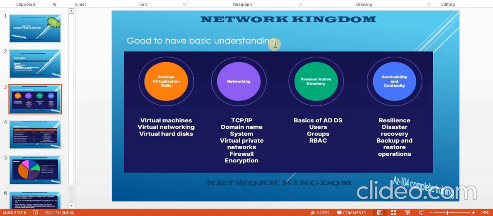Okay, subnetting, IP addressing, what is RFC 1918 subnets, what is public IP, private IP, firewalls, encryption, all these things basically. Okay, so you must know these things. So I would suggest, if you are not aware of these terminologies, please go back, at least go through the Network Plus lectures, so that you get some understanding related to these things. Okay. However, I will be covering them, but not in detail.